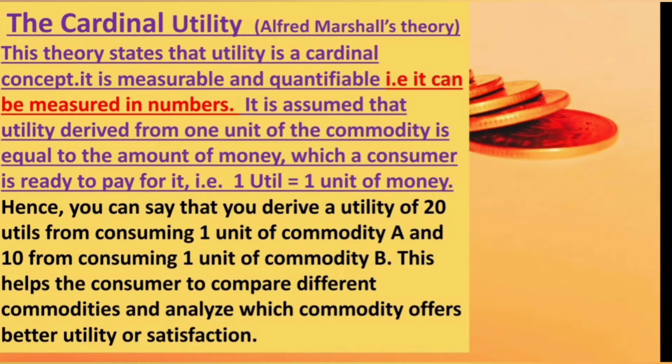So 1 util is equal to 1 unit of money. This example I have mentioned earlier.